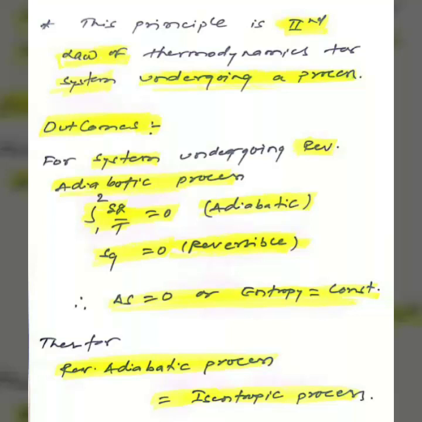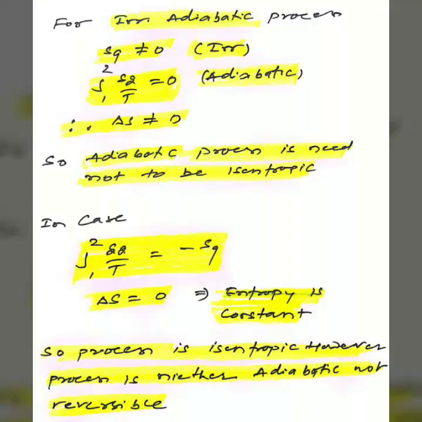This principle is the second law of thermodynamics for a system undergoing a process, as we know that the Kelvin-Planck statement and Clausius statement are related to cyclic processes only. There are some outcomes based on the term entropy generation. For a system undergoing a reversible adiabatic process, the term del Q by T is equal to 0 and Sg is also 0. So del S is equal to 0, or entropy is constant. That means a reversible adiabatic process is an isentropic process.